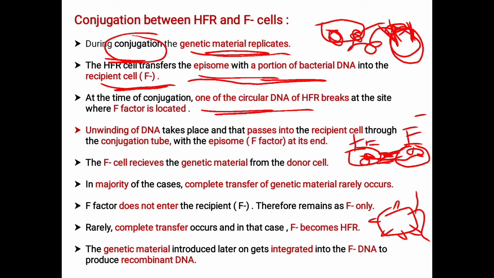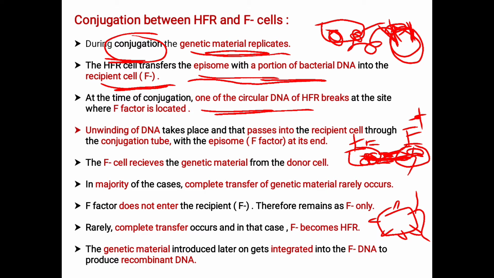If the complete transfer takes place, the cell is now called F plus. If only a partial transfer takes place, it remains F minus as it is. Where the complete F factor transfers to the recipient cell, it converts to F plus. If the partial is transferred, it remains F minus only.